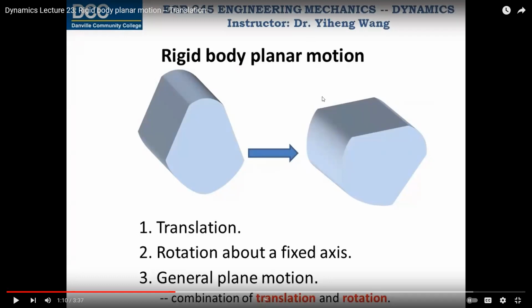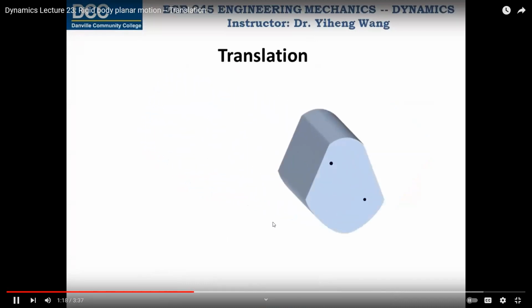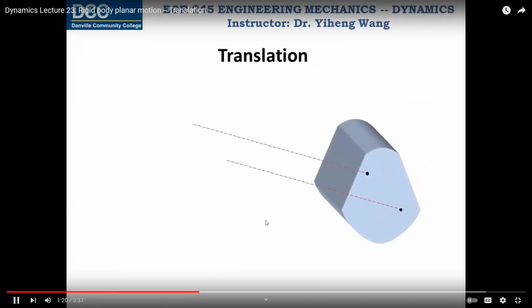Narayan, clear? Yes, sir. During translation, the path could be a straight line, which is called... see that the motion is parallel. So what motion is it called? Translatory motion. Rectilinear translation.